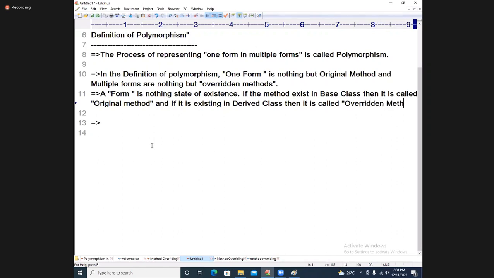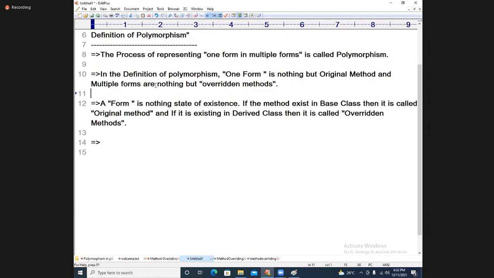Overridden methods. A form is nothing but a state of existence. If a method is existing in the base class, then it is called the original method. That is called one form. If it is existing in the derived class, then it is called an overridden method. Is the definition and the analysis of the definition clear, my dear students? Everybody must confirm it, guys. Fine.